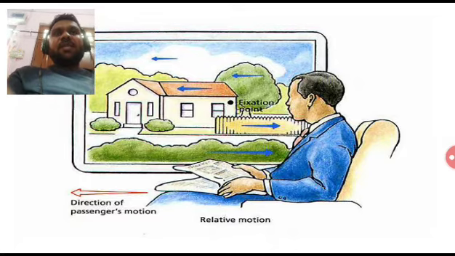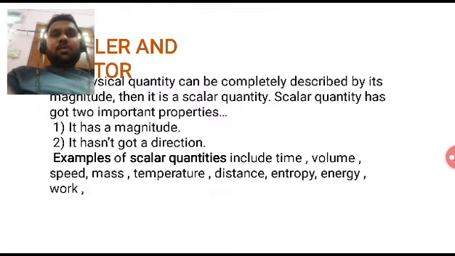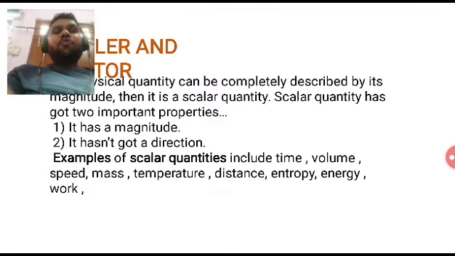To another person outside the train, that is the referral point outside the train, that person will appear to be in motion. So simultaneously a person can be at rest and in motion with respect to two different referral points.